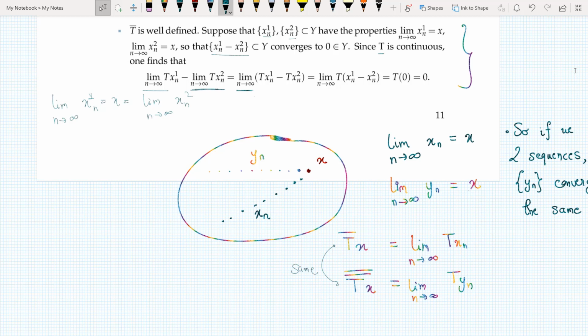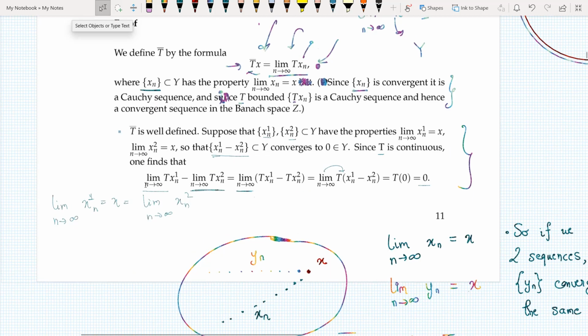I would be doing this trick many times during the course of the lectures. All you need to remember as of now is that if my operator T is continuous, then I can take the limit out. And since T is linear, I can take the T also out. And again, I can put that limit back in, which gives me 0 from here. That's why I have proved this.